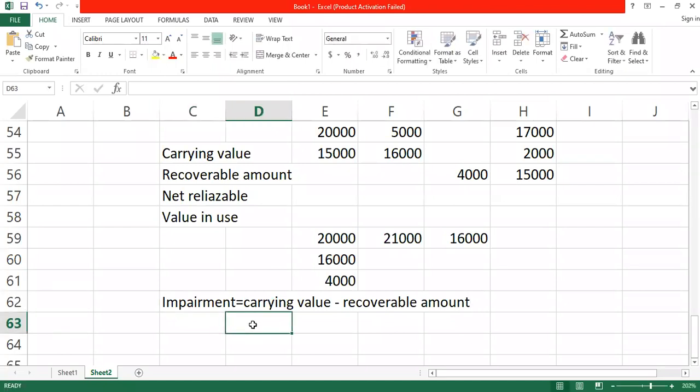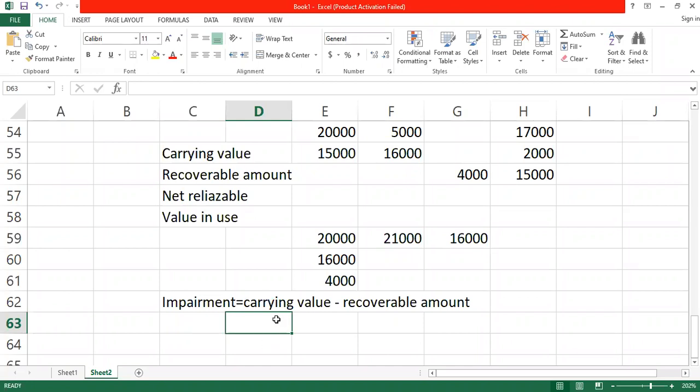So if the carrying value is higher than the recoverable amount, then we say that the asset has impaired. But if the recoverable amount is higher than the carrying value, we say that the asset has not impaired. So we still carry the asset at the carrying value. But if the carrying value is higher than the recoverable amount, the recoverable amount will now be the new value of the asset. For you to calculate the carrying value, you still have to do some depreciation to know the carrying value as at the day that you are doing the impairment test.